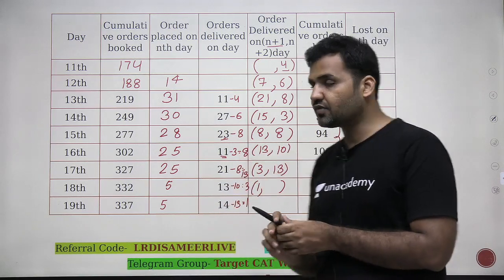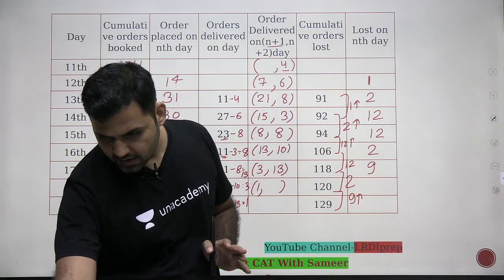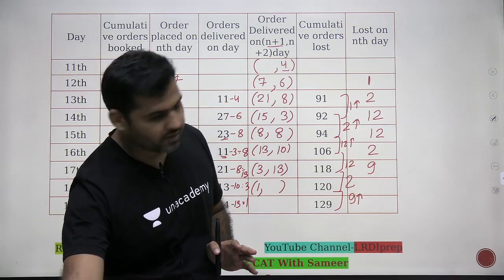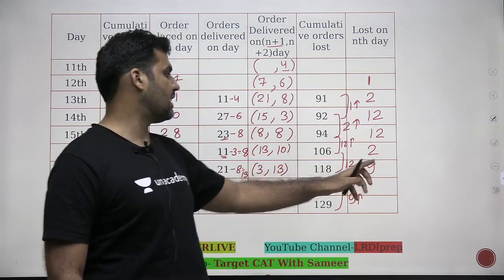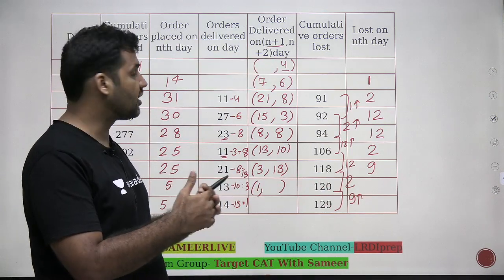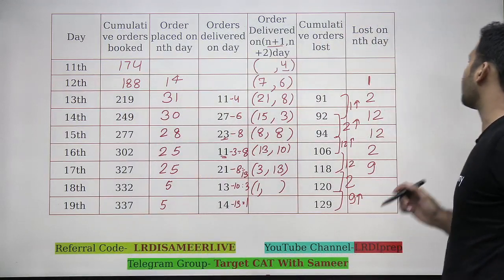We do not know, because we do not know what is happening with the lost, right? That's it. This is the complete table that you have to make to answer all the questions now. We now know how many orders are getting lost on a particular day, how many orders are delivering the next day, how many are taking 2 days to deliver. Now you can answer all the questions. Let's have a look at the first question.